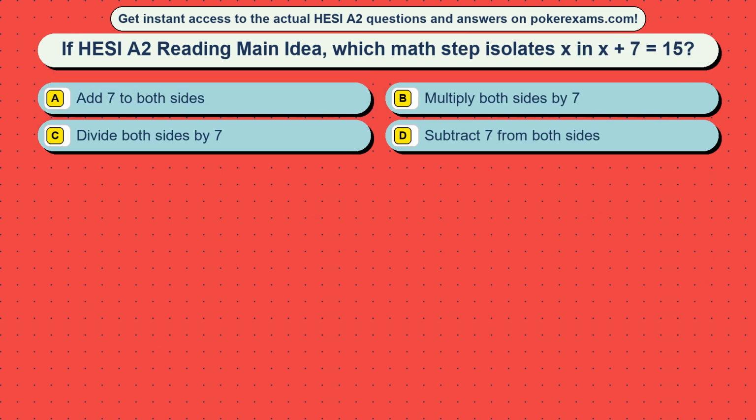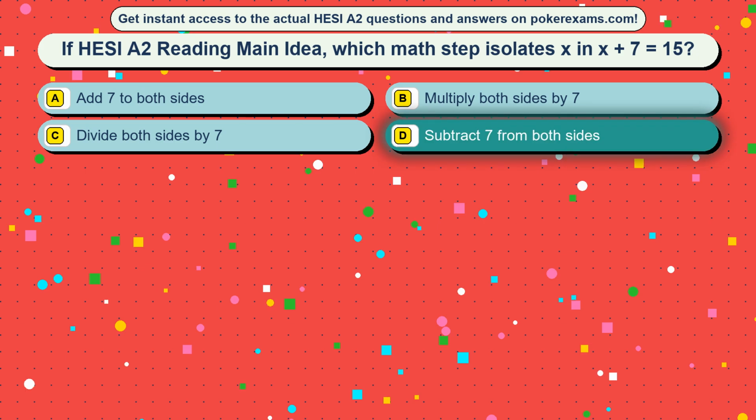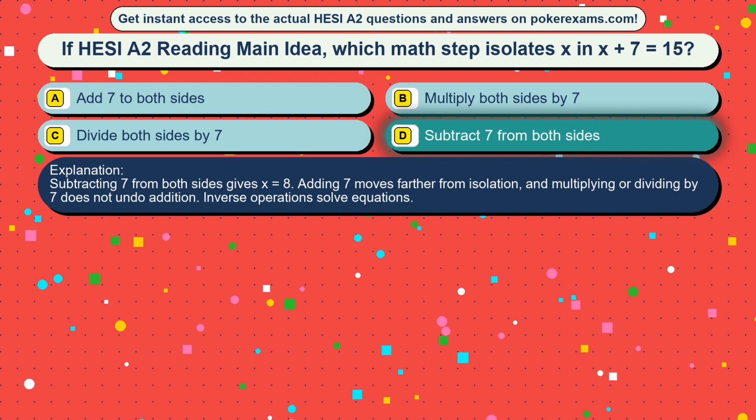Question 50. If HESI A2 reading main idea, which math step isolates x in x plus 7 equals 15? Option A: Add 7 to both sides. Option B: Multiply both sides by 7. Option C: Divide both sides by 7. Option D: Subtract 7 from both sides. The correct answer is option D, subtract 7 from both sides. Subtracting 7 from both sides gives x equals 8. Adding 7 moves farther from isolation, and multiplying or dividing by 7 does not undo addition. Inverse operations solve equations.